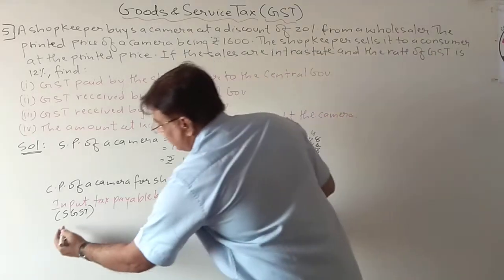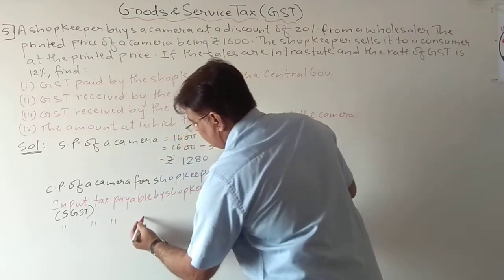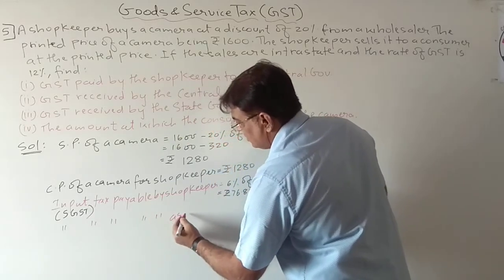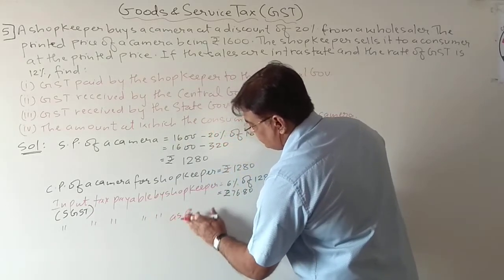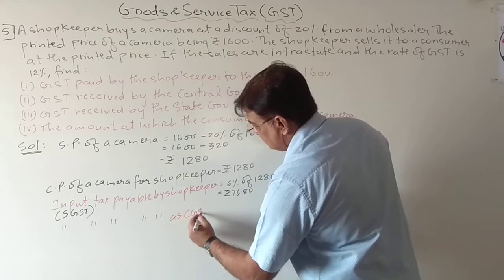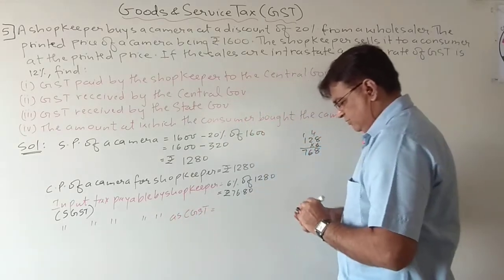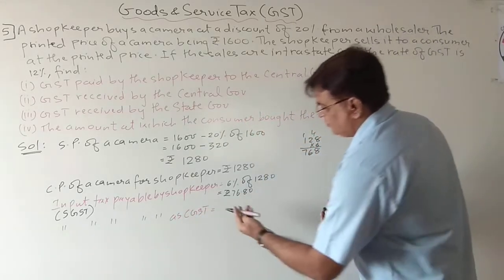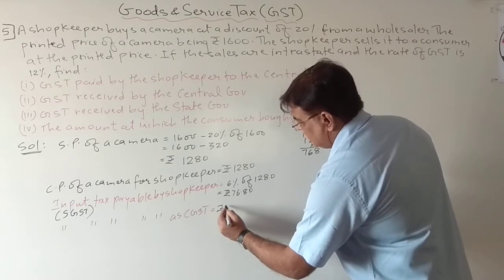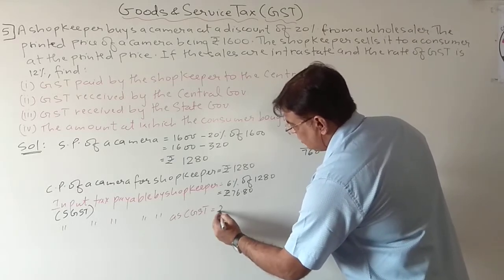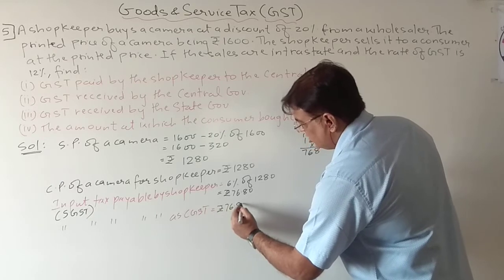So the same statement will come: input tax payable by shopkeeper as CGST is equal to rupees, again it will be the same, 6% of 1280, it is 76.80.